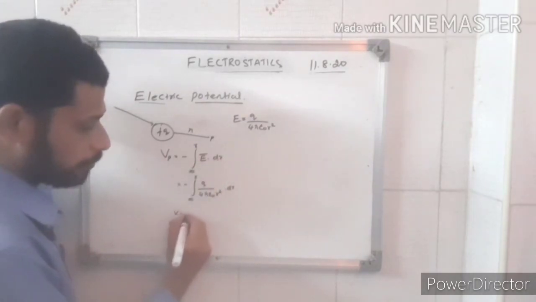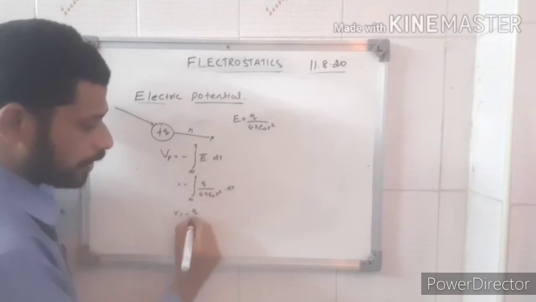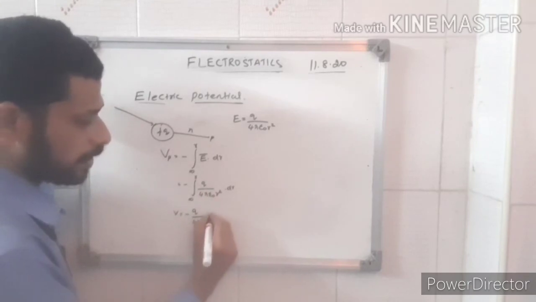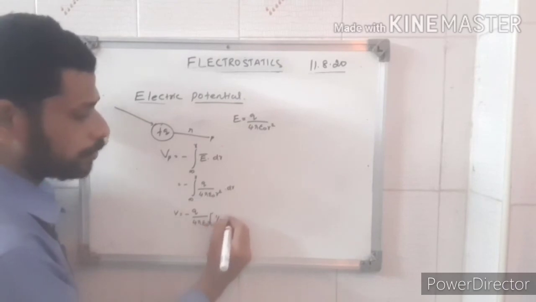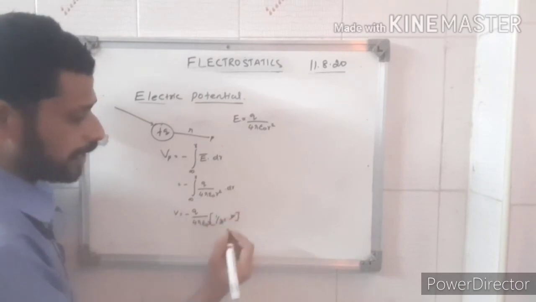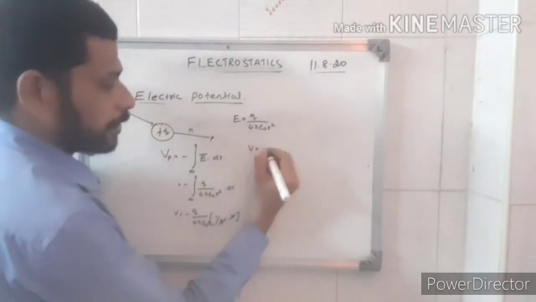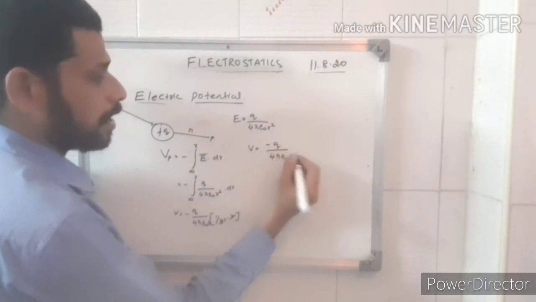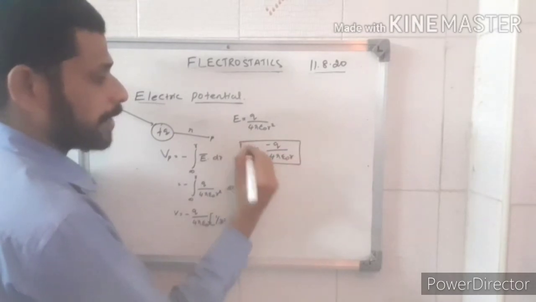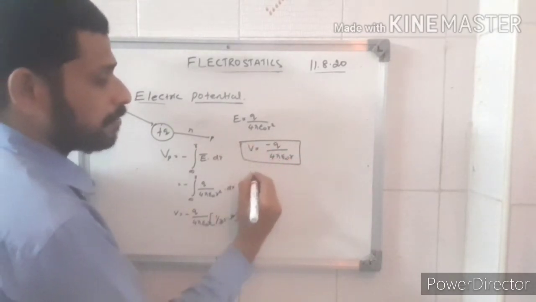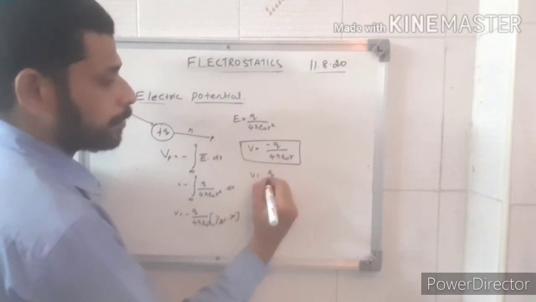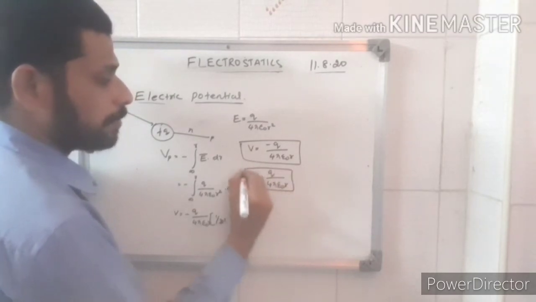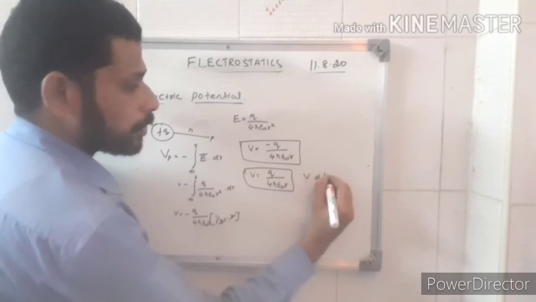So V equals minus, take out all the constant values, Q by 4 pi epsilon naught, integral of 1 by R square dR. The R will be cancelled, so you will get V equal to minus Q by 4 pi epsilon naught R. For the negative charge you will get minus Q by 4 pi epsilon naught R, and for the positive charge you will get positive Q by 4 pi epsilon naught R. Okay, so remember that V is inversely proportional to R.